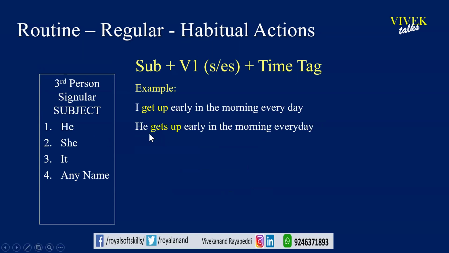And here, one more thing you need to observe. This get up, this kind of verb, is known as a phrasal verb. Some people, by mistake, put s at the end of the phrasal verb. He get ups, like that they say. So that is again an error. Here you need to identify the verb. A phrasal verb is what? It's a combination of a verb and another word like a preposition. So here you need to identify the verb. Get up. In that, get is the verb. Along with that, you have to put s.